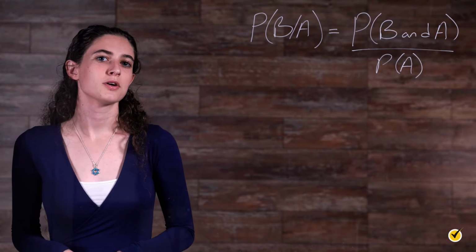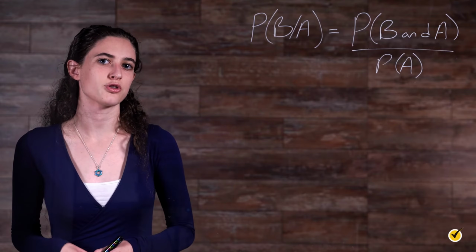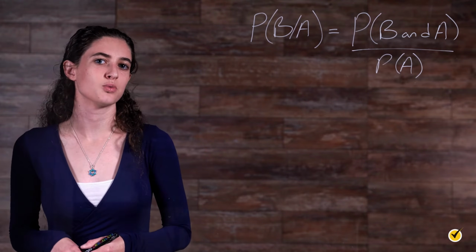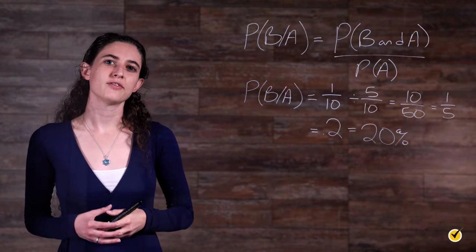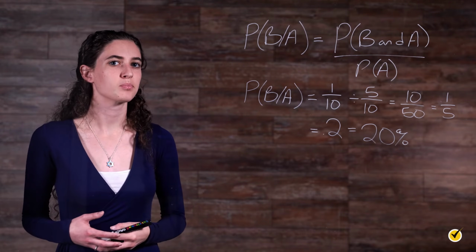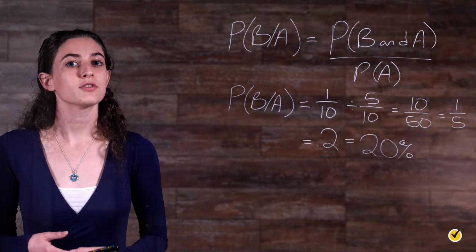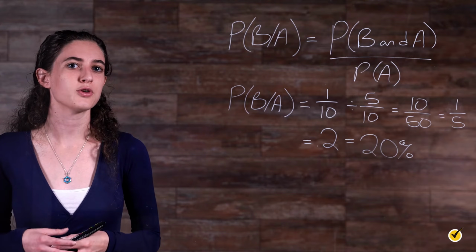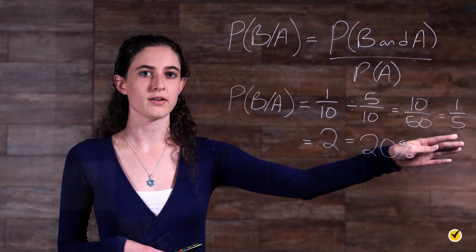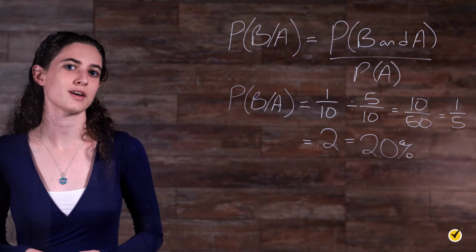So in our sample problem, the P of B and A happening is the 10 houses out of 100 that were sold with both a garage and swimming pool. This fraction can be written as 1 over 10. The P of A is the probability of a house being sold with a garage, event A, which is 50 houses out of the 100, or 5 out of 10. Now that our formula is complete, we can simply divide 1 over 10 by 5 over 10, and we get 1 over 5, which is equal to 0.2 or 20%, just as we figured out from our drawing.